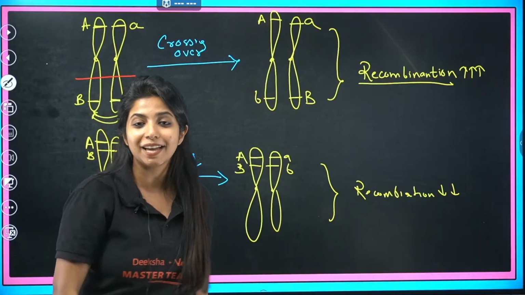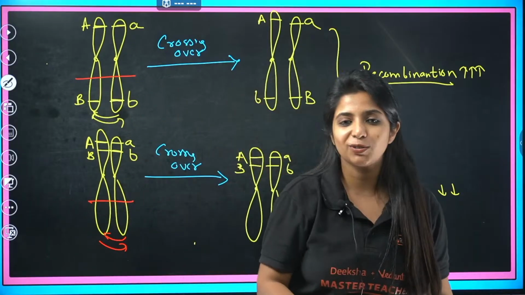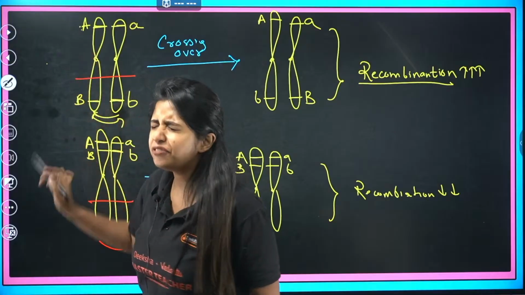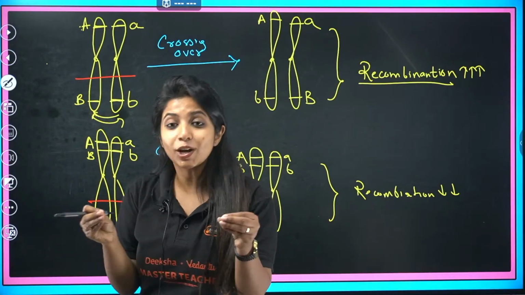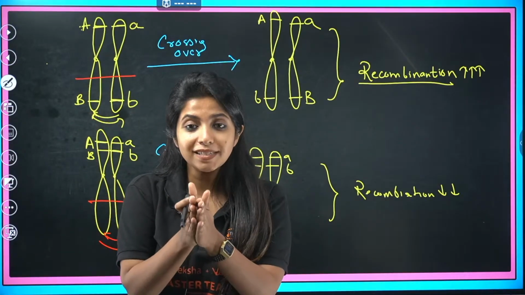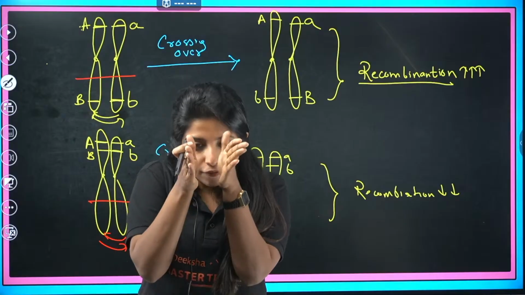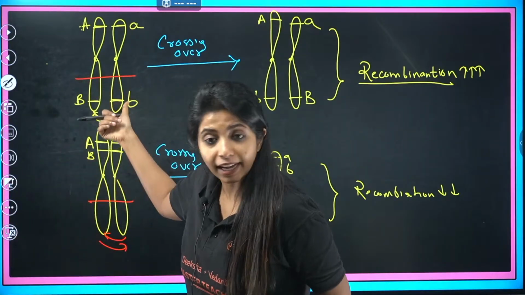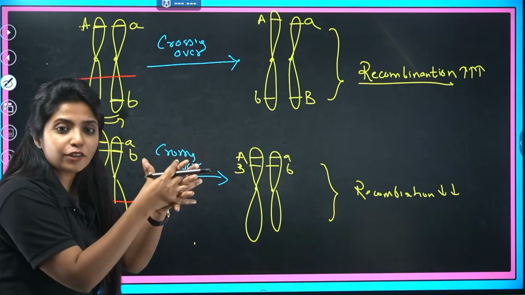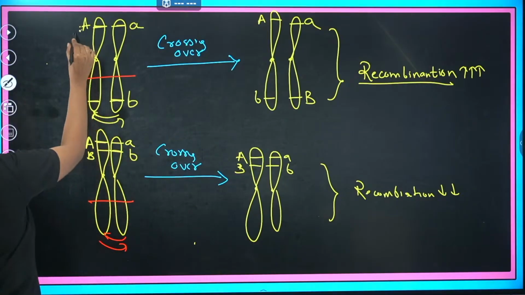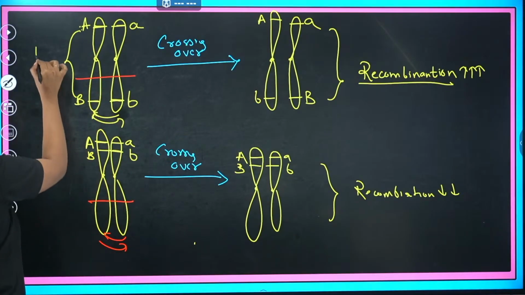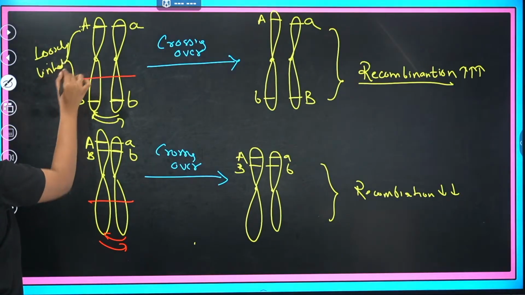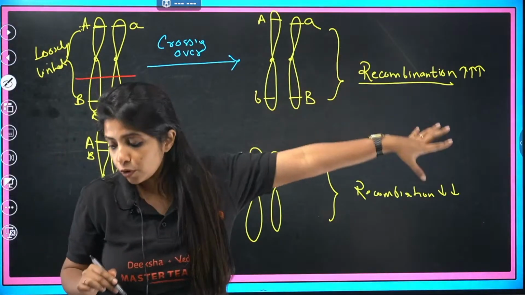Now, why is this happening? What's the reason for this to happen? Because these two genes over here are very far away from each other. They are not linked. Linked means it's basically a tendency of the alleles to stay together and to move together. Here when I see them, they are not tightly linked. They are not too close to each other. They are going to be loosely linked. And if they are loosely linked, they will show more recombination.